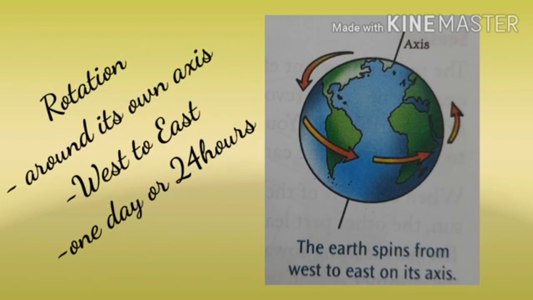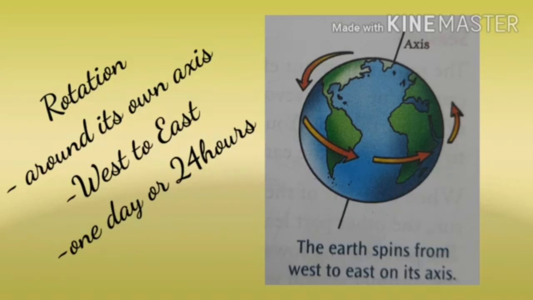Children, what is meant by spin? Yes, spin means to turn round quickly. Rotation is the spinning of the earth on its axis from west to east.